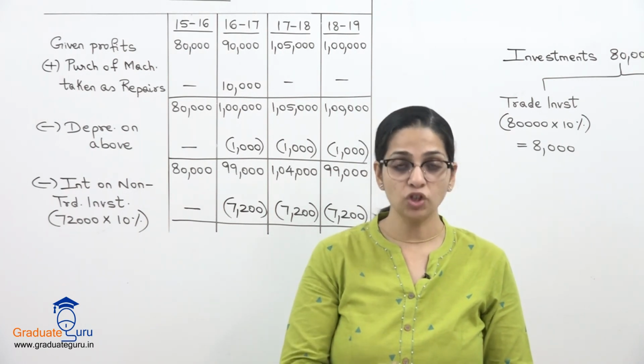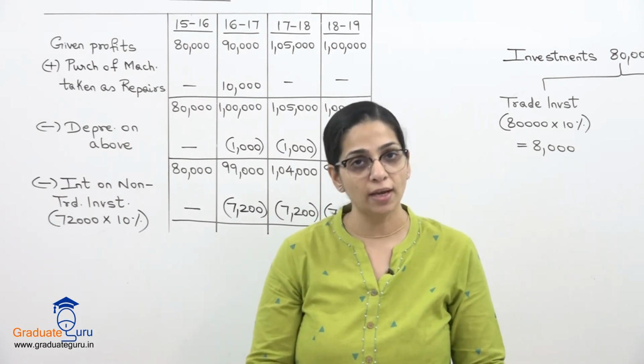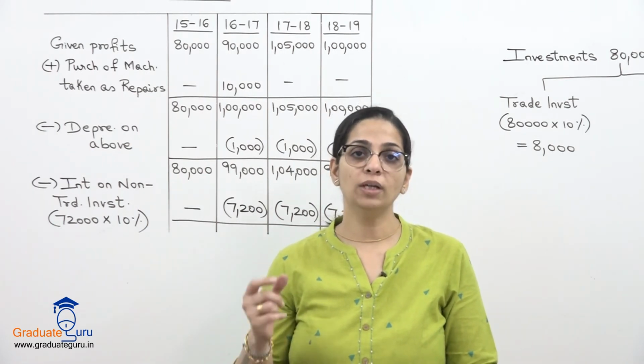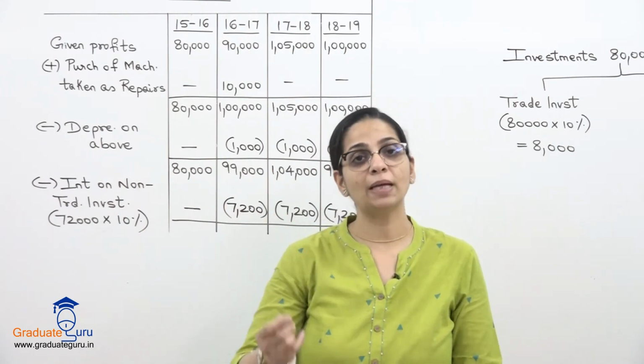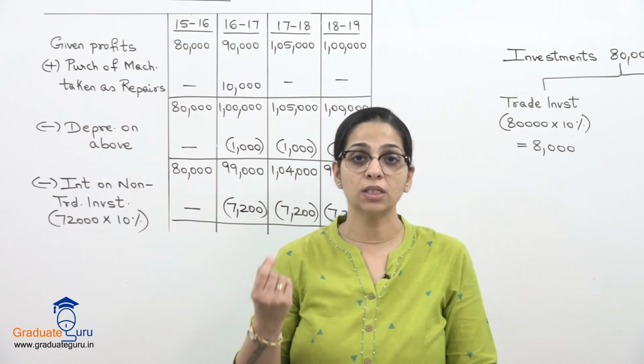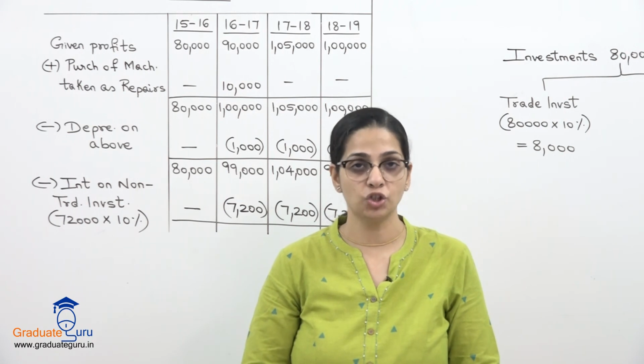divided by the number of shares, which you can calculate. 2 lakh divided by 10, there are 20,000 shares, so divide, you will get your value of fully paid share, and from that subtract 2 rupees, which is our calls in arrears per share, and that will give us the value of partly paid share.